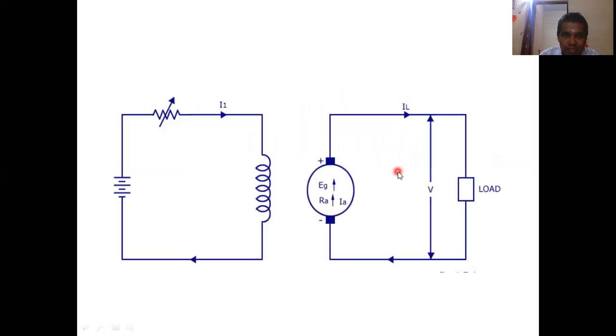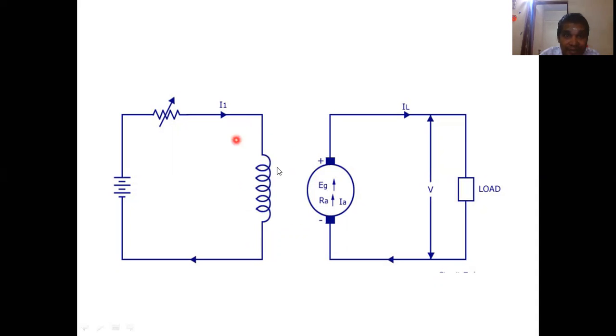The diagram can be shown here. This is the representation of the armature of the DC machine, and this is your carbon brush to collect the current in case of a generator and to inject the current in case of a motor, right? This is your field winding. Already we have said that a DC machine will have two windings, one is the armature winding, another one the field winding.